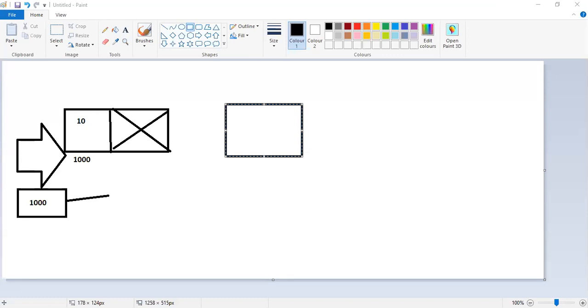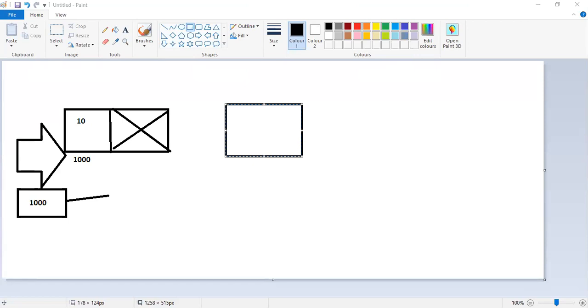Just for the ending: struct node star new node, ptr. These two are variables of type structure. New node, same thing, memory allocation, same thing. You should remember this line: malloc of size of struct node, that will be converted to structure type.